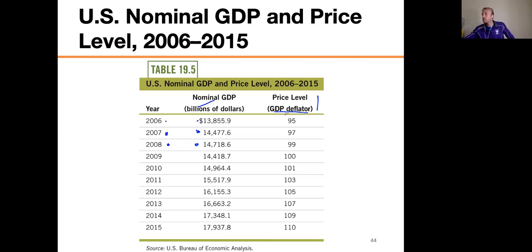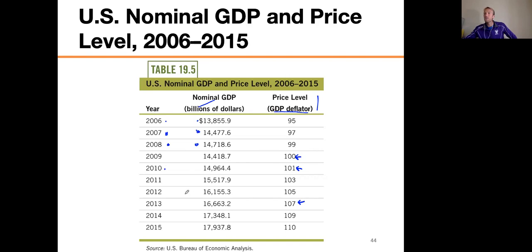So let's look at it. First of all, note that in 2009, the price level is 100. What must that mean? That must mean that we're thinking of 2009 as the base year, okay? The prices are 100% of what they are in the base year. Now, the next year, I see 101. That means that in 2010, the prices were 101%, or 1% more than they were in 2009. If I look at 2013, you see the GDP deflator is 107.